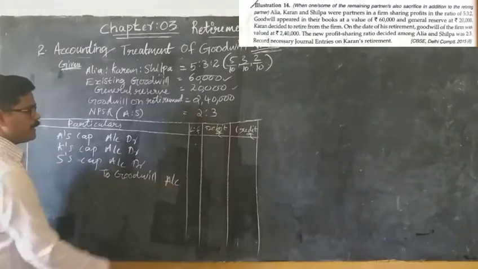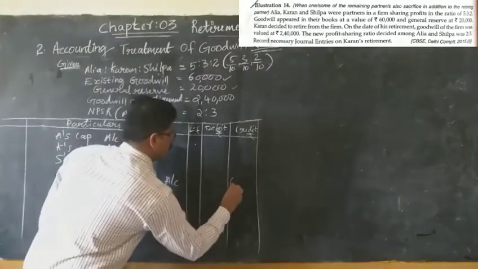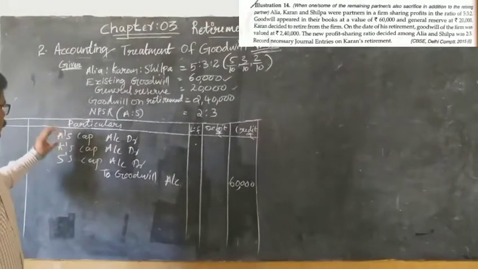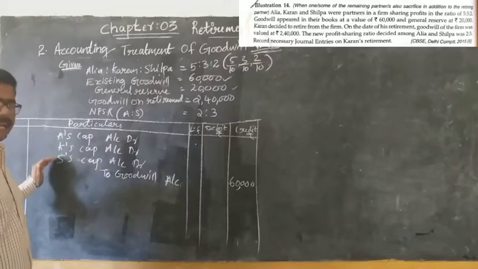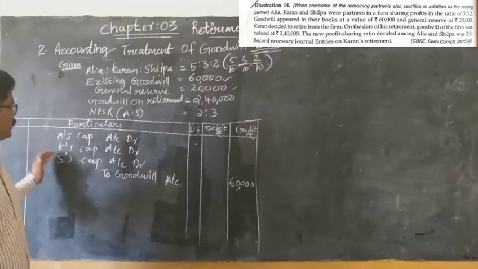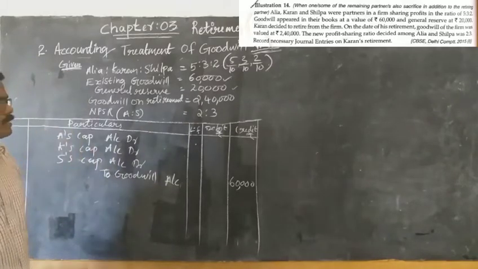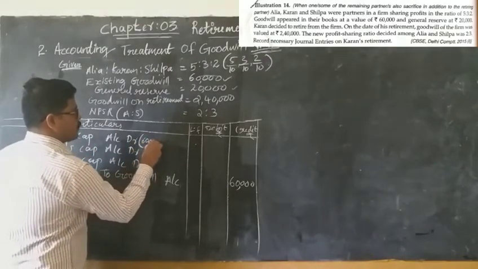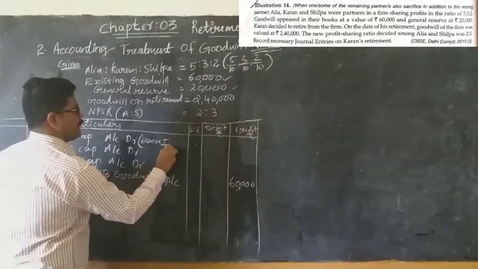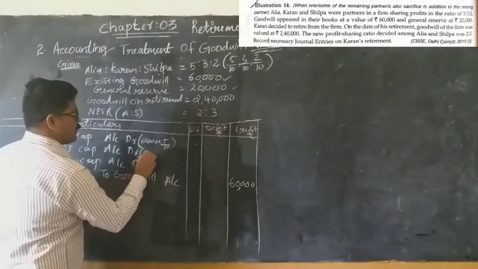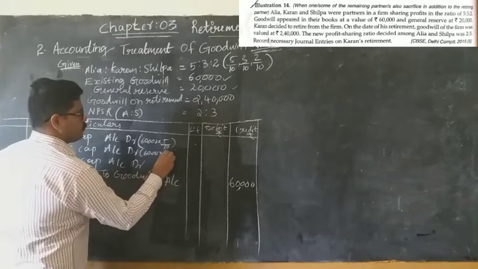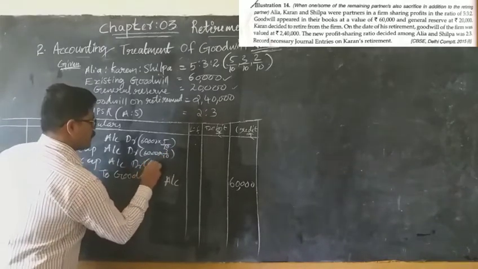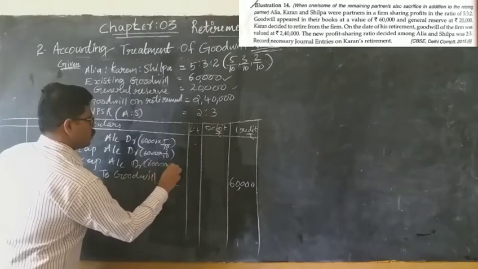So what will be the amount of total goodwill? It is given as 60,000. So 60,000 will be distributed among Aliya, Karan and Shilpa in their old ratio. Aliya's share will be 60,000 into 5 by 10, then Karan's share 60,000 into 3 by 10, then Shilpa's share 60,000 into 2 by 10.